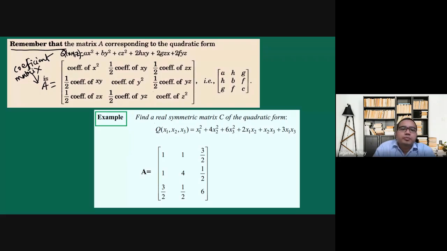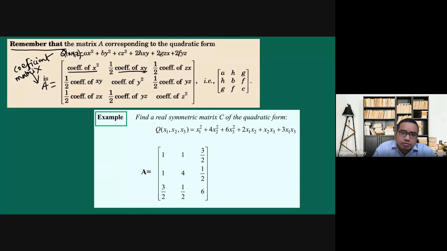Then the A11 position will be the coefficient of x square. Then A12 will be the coefficient of xy, similarly half of the xy term. This is how we will find the coefficient matrix of the quadratic form.